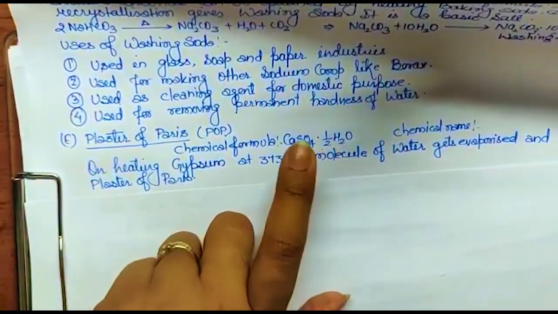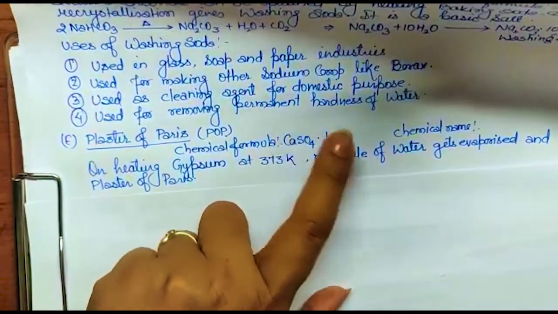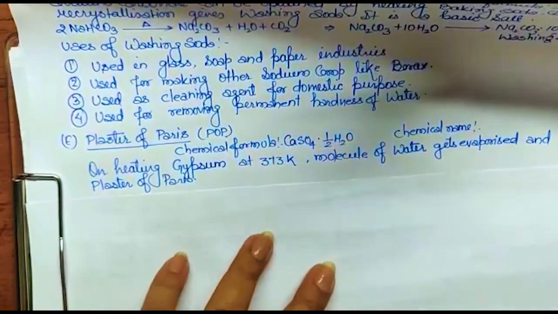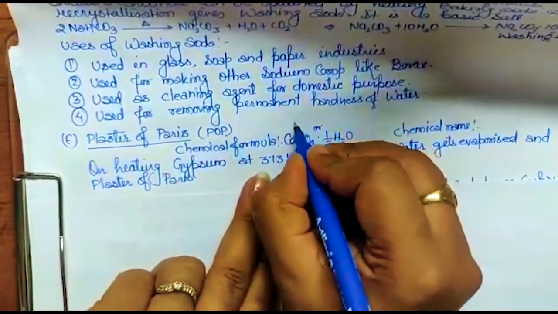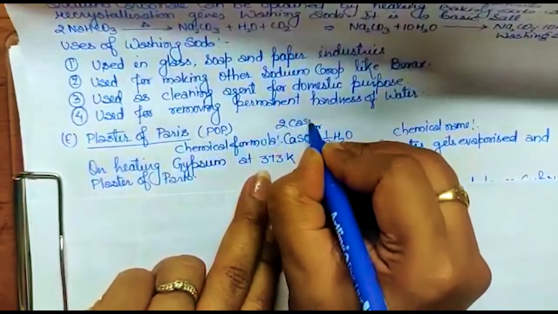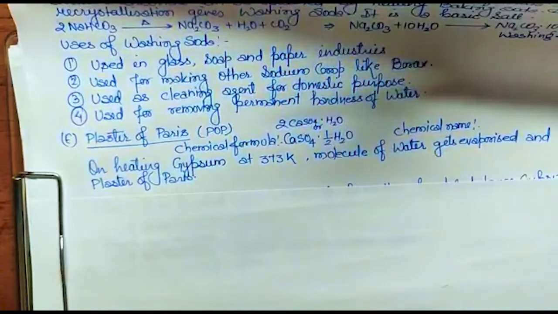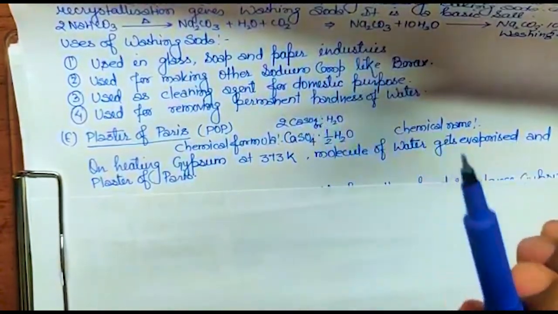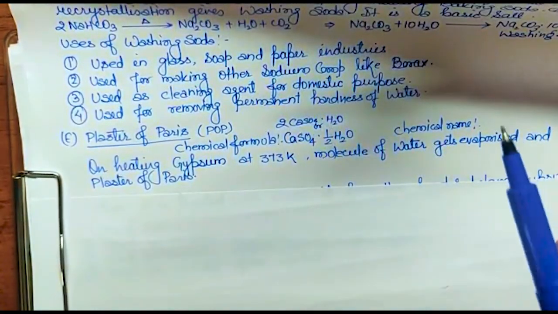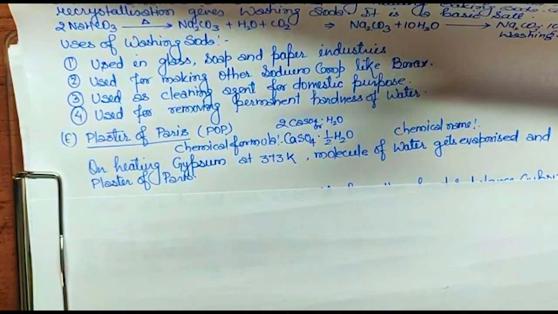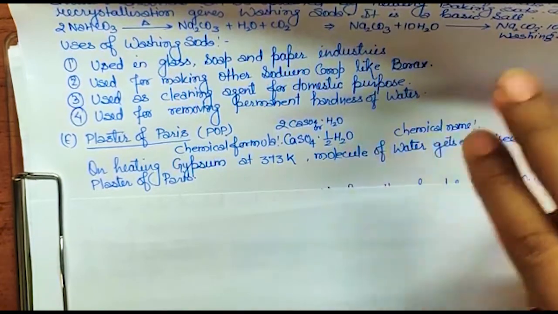That means calcium sulfate will always be double the water. Or this can also be written as (CaSO4)2 dot H2O. Got it? The ratio of calcium sulfate to water is always 2:1. Half ratio, 1:half, you can say a ratio of 2:1.